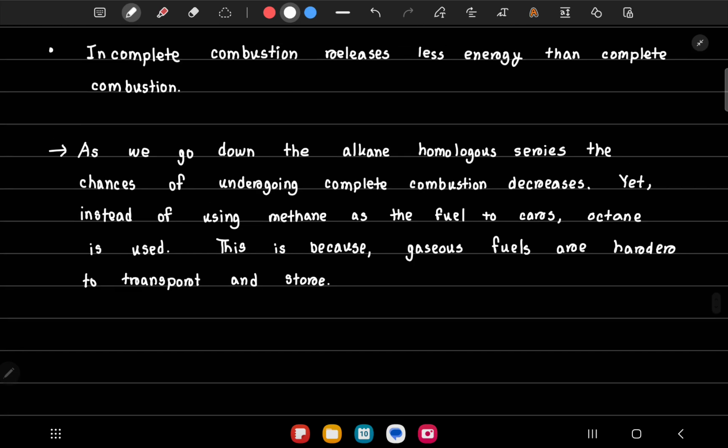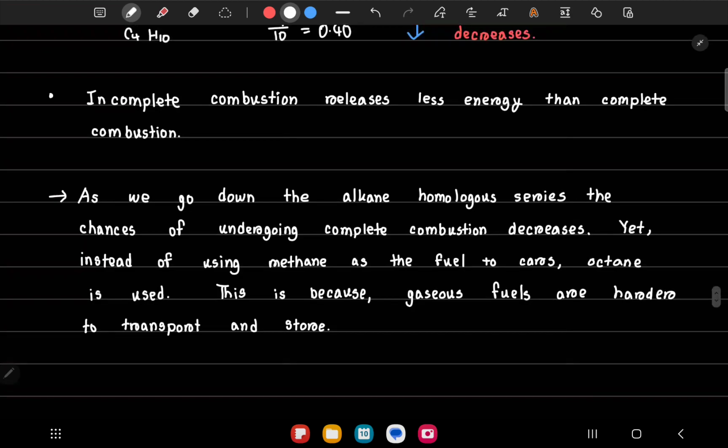This is the reason we use octane and not anything further down or further up. That's why octane is a very good alkane to use as a fuel.